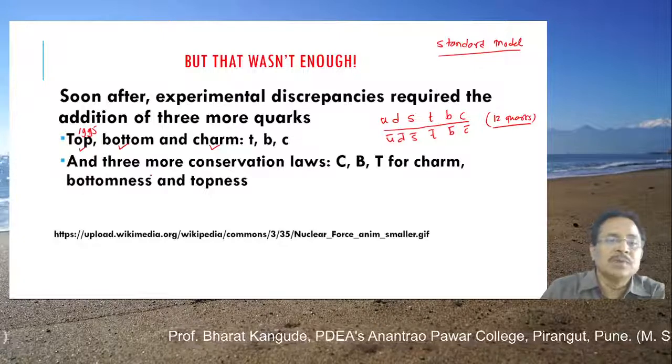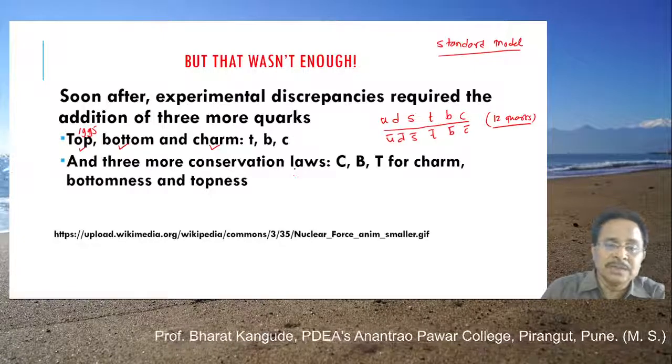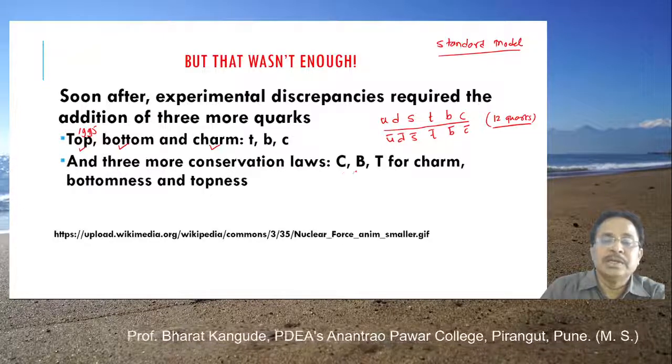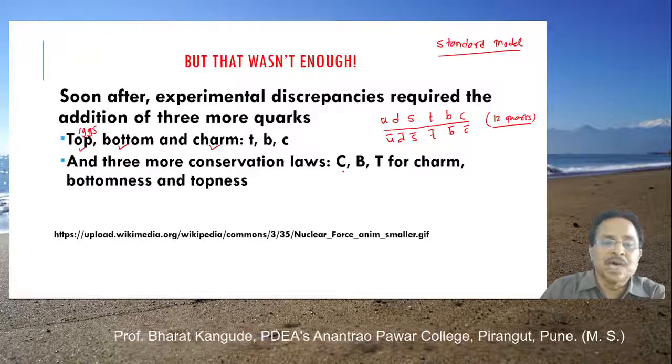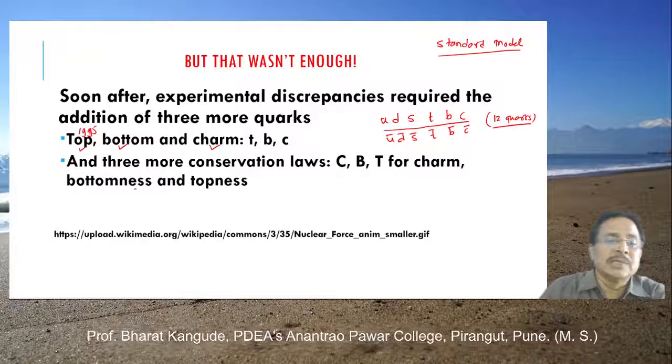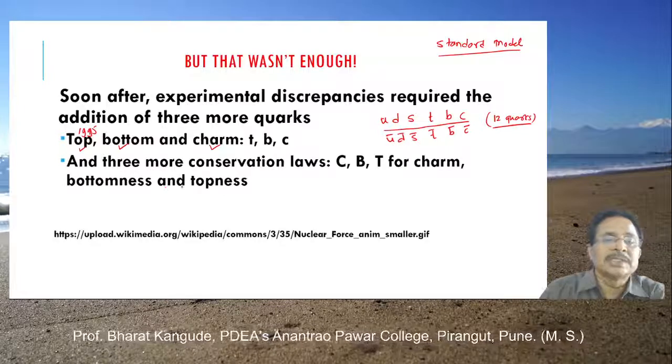And there are three more conservation laws. Along with that, we come across three more conservation laws: bottom quark conservation, charm quark conservation, top quark conservation, that is, for charm, bottomness and topness.